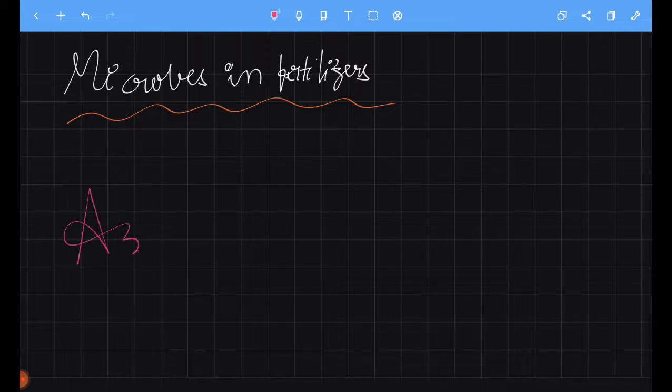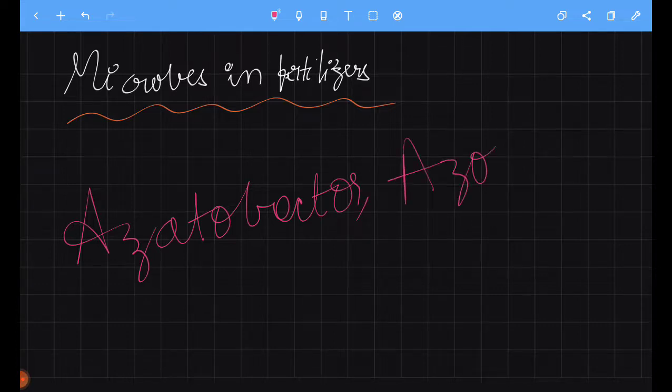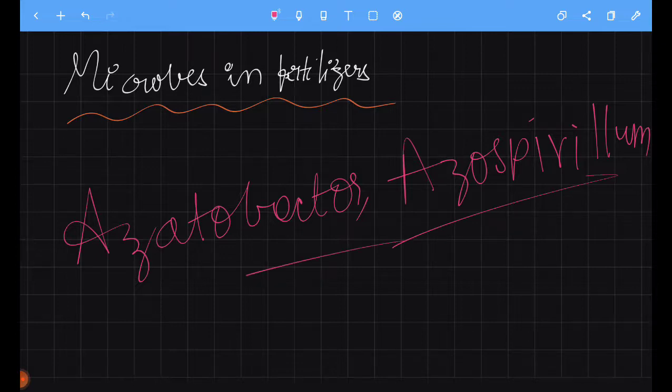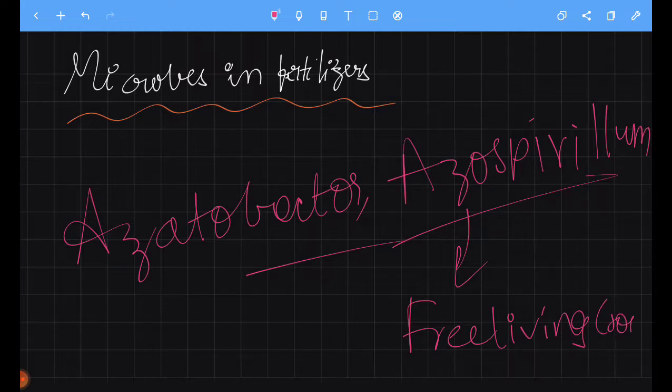Azotobacter and Azospirillum. These two are free living in soil, and they can fix nitrogen into absorbable forms of nitrogen like ammonia and nitrates. Okay, these are the free living.